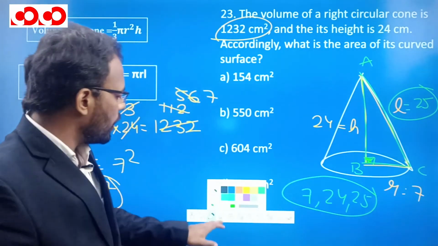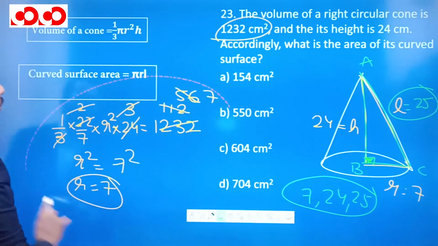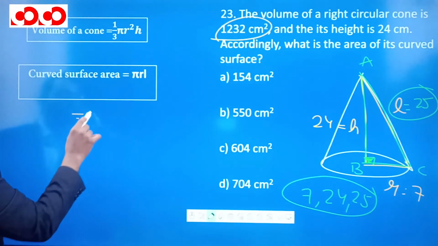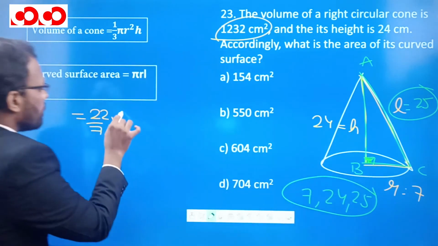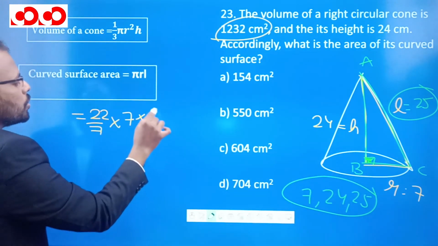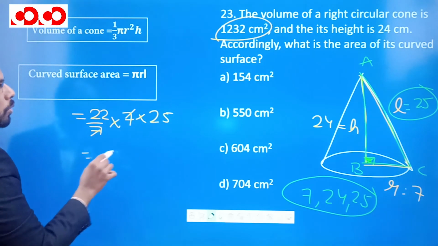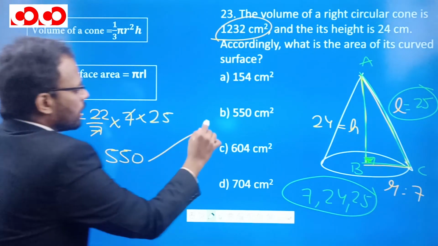Now let's try to solve this. We need to find the curved surface area, which is 22 by 7 multiplied by radius, which is 7, multiplied by slant height, which is 25, and this will come out to be 550 centimeter square, right?